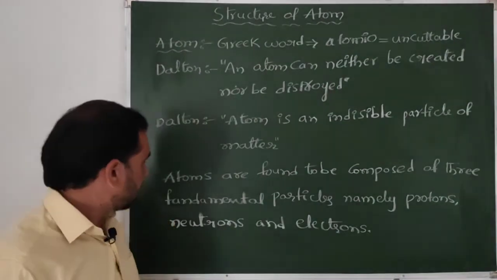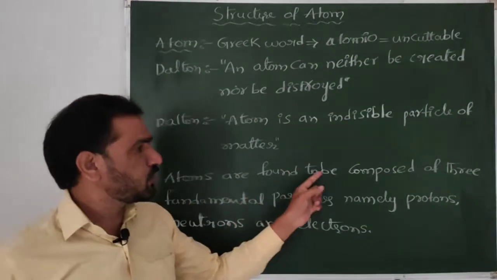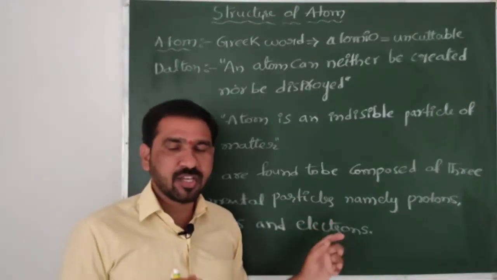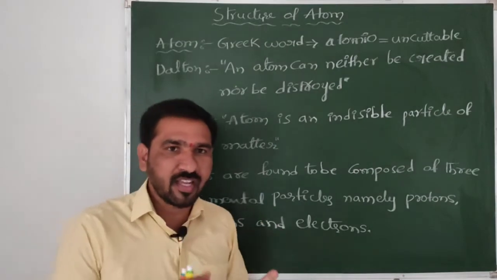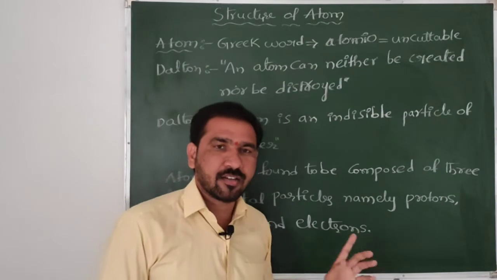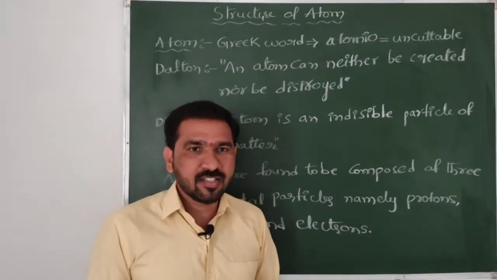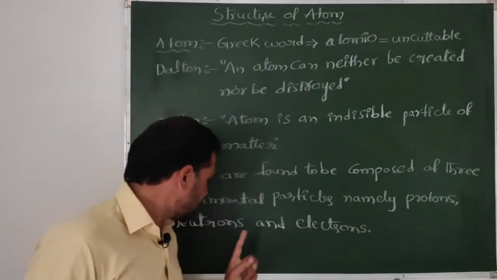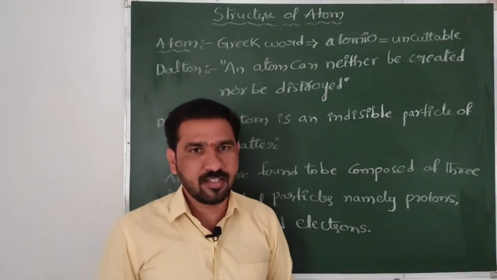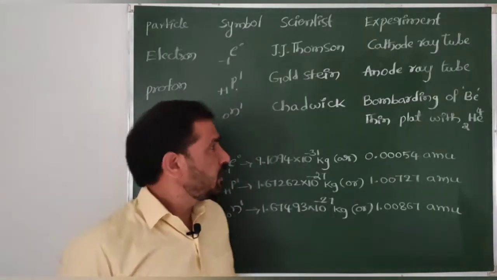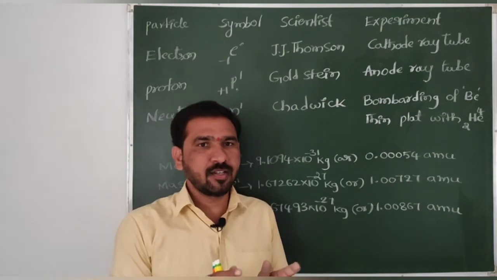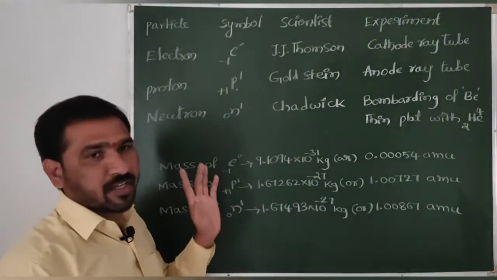Is it clear? Then actually atoms are found to be composed of three fundamental particles. Those are called subatomic particles, namely protons, neutrons and electrons. Let me discuss the discovery of protons, neutrons and electrons by various experiments, and the scientists who discovered the subatomic particles.